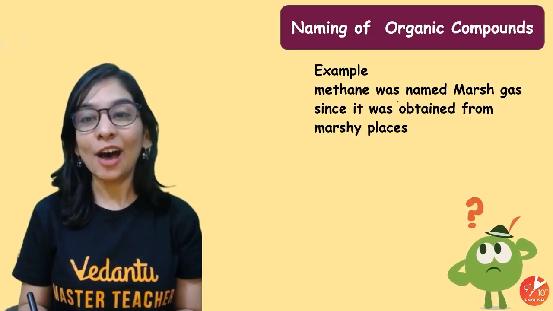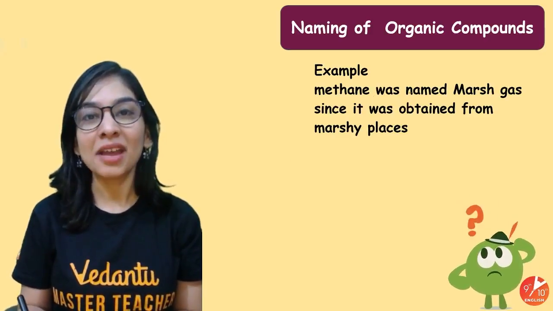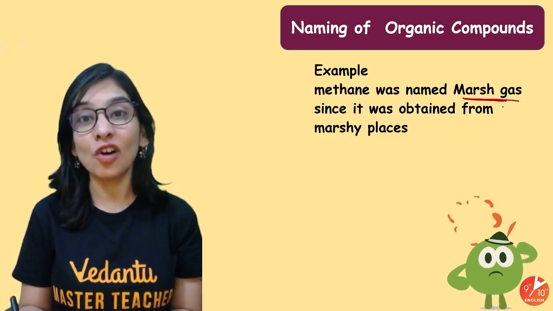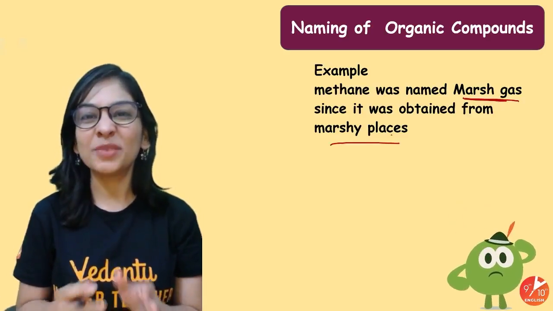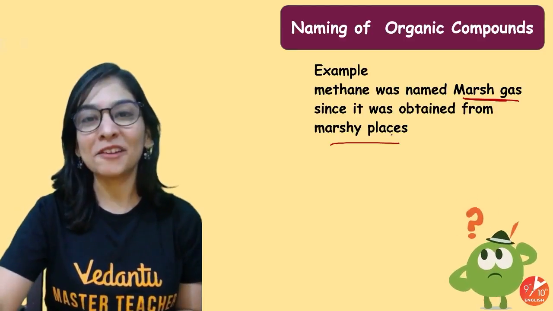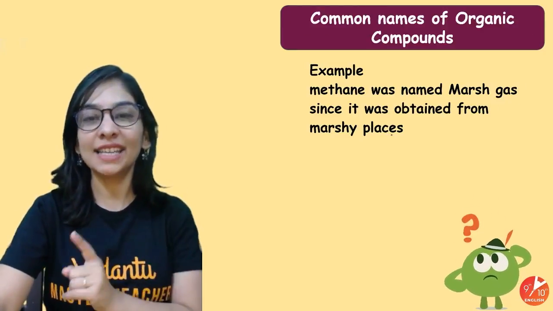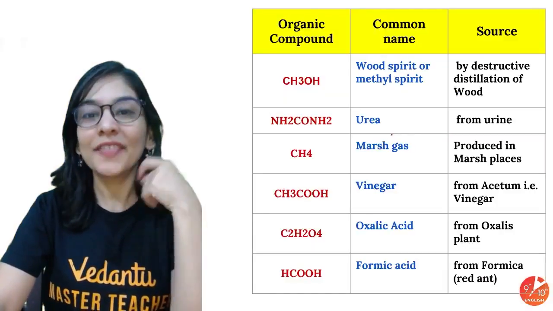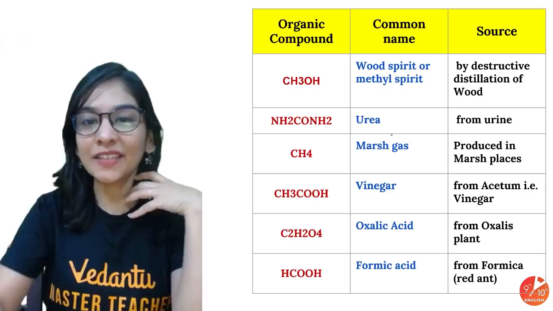You know how methane gas got its name? Methane gas is also called marsh gas. It's a common name because it was obtained from marshy places. So that is one of the reasons for the name marsh gas. And when I talk about other compounds, what exactly are their sources?